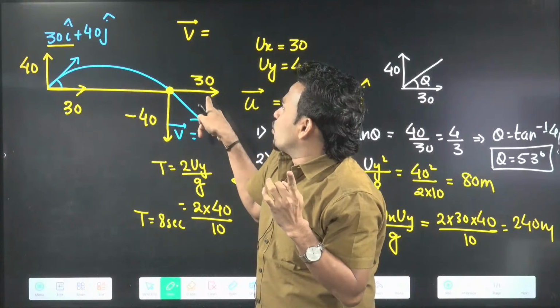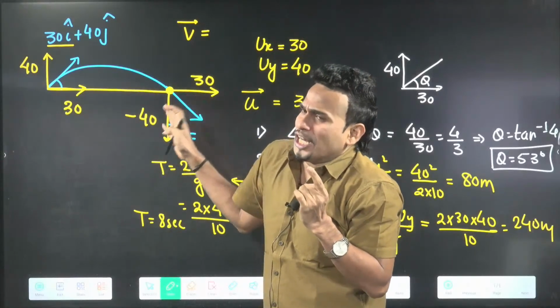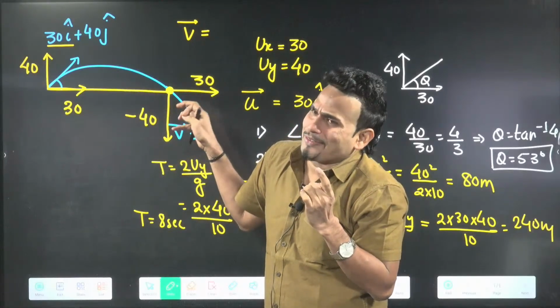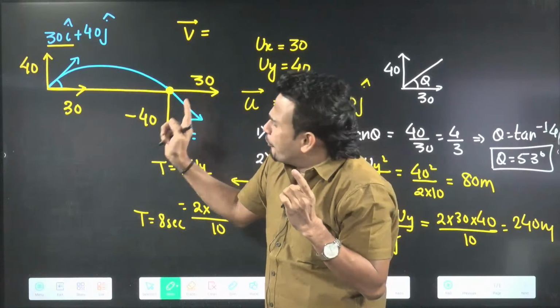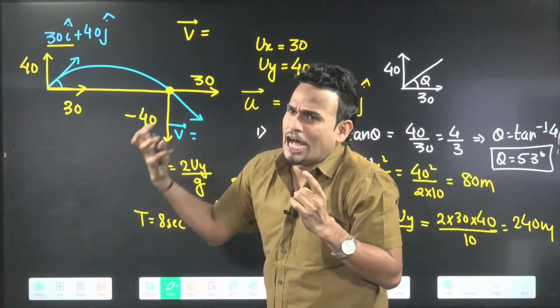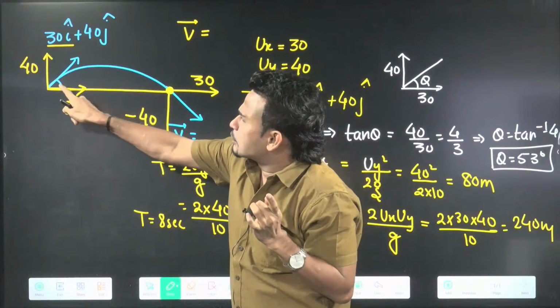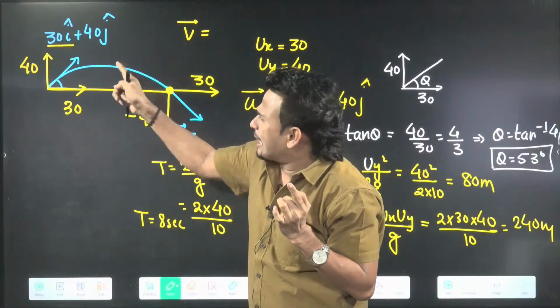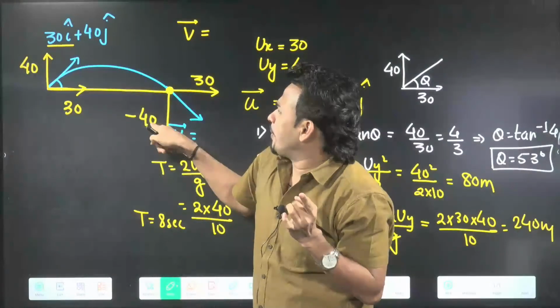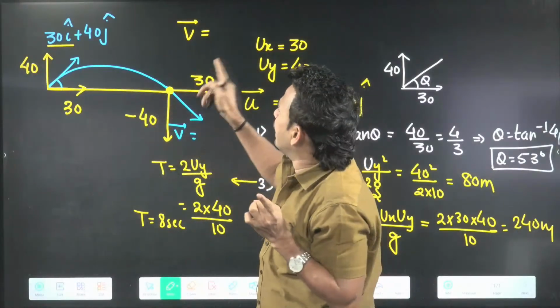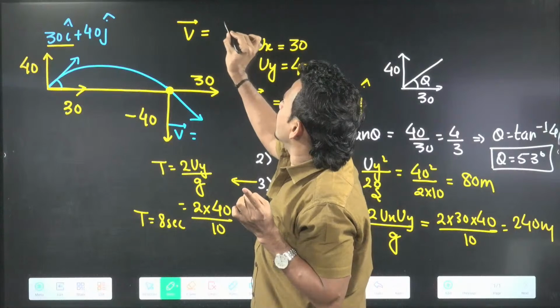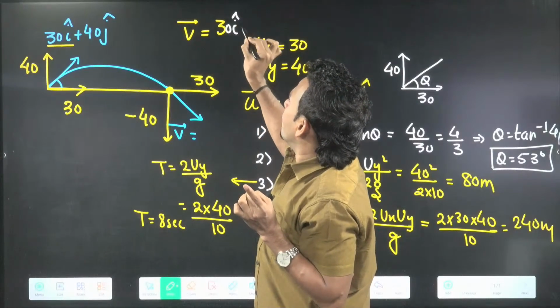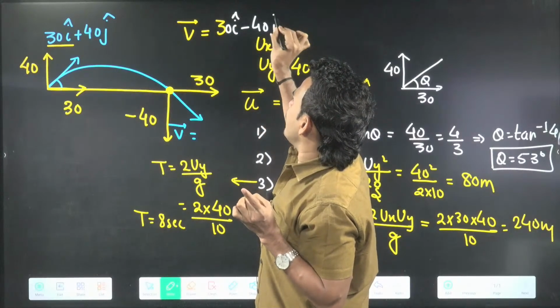X velocity does not change. In horizontal there is no acceleration, so x velocity will remain as it is, but in the vertical direction gravity is there, so due to gravity the 40 will become 0 at maximum height, and from maximum height it will become minus 40. So your final velocity will become 30 i cap minus 40 j cap.